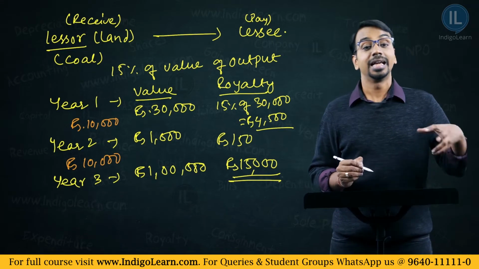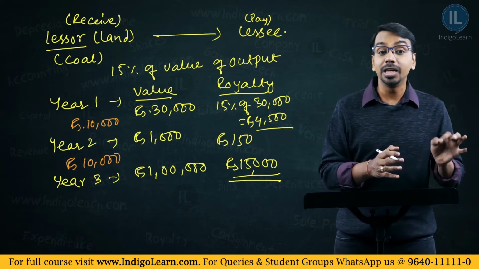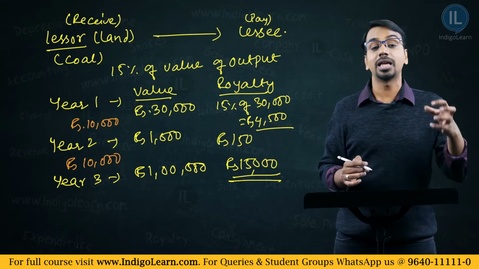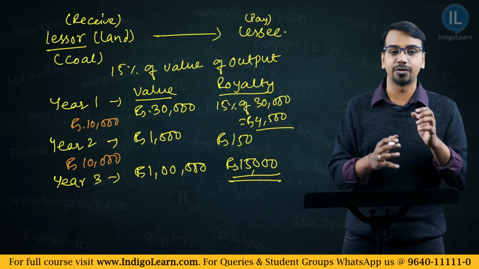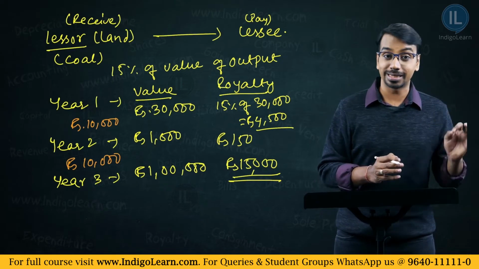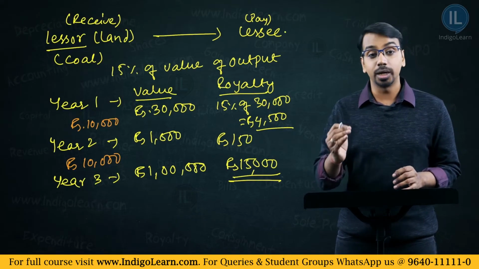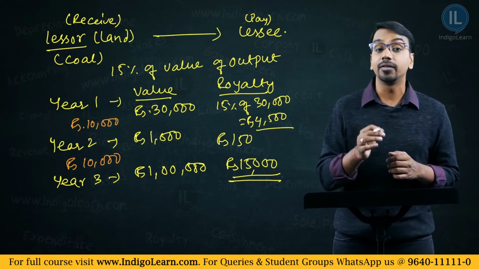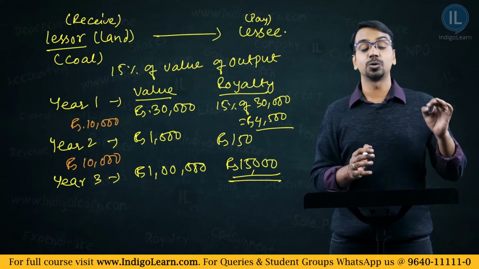What did we understand here? If the royalty computed is less than the minimum amount, the lessee will pay the minimum amount to the lessor. So, in the first year and the second year, when the amount of royalty was less, in the first year it was 4,500, in the second year it was 150 rupees, in that case, the lessee will pay 10,000 rupees to the lessor, which is considered as minimum rent. But if the royalty is more than this minimum rent amount, so let's say in the third year the royalty worked out was 15,000, in that case the lessee will have to pay 15,000 to the lessor.